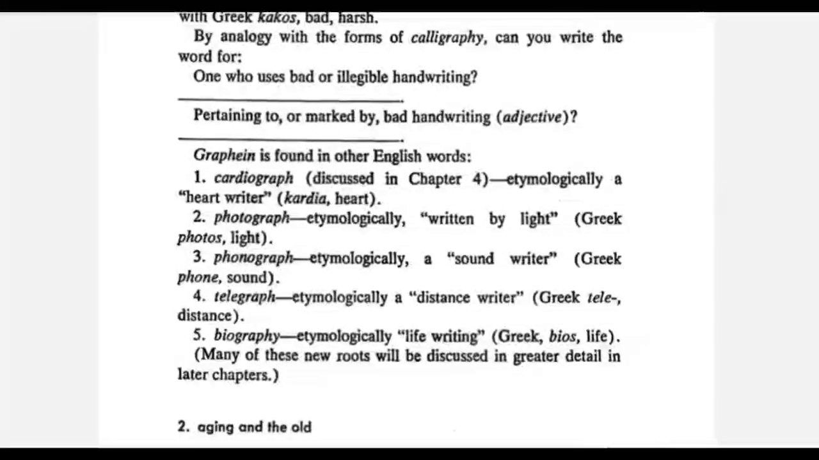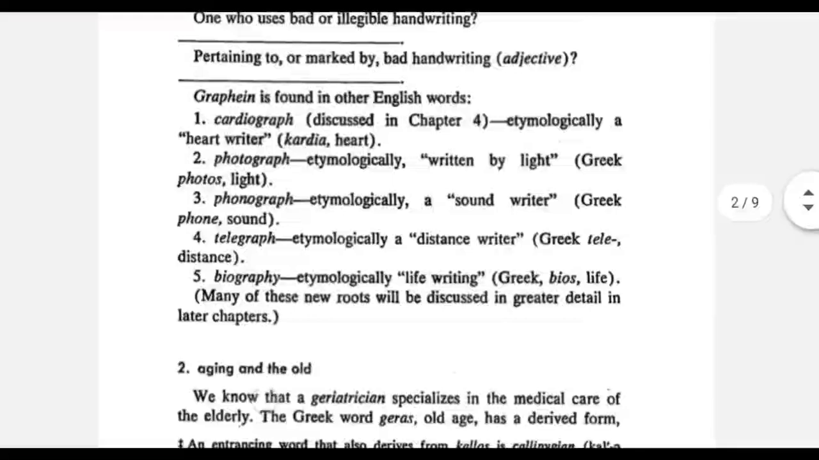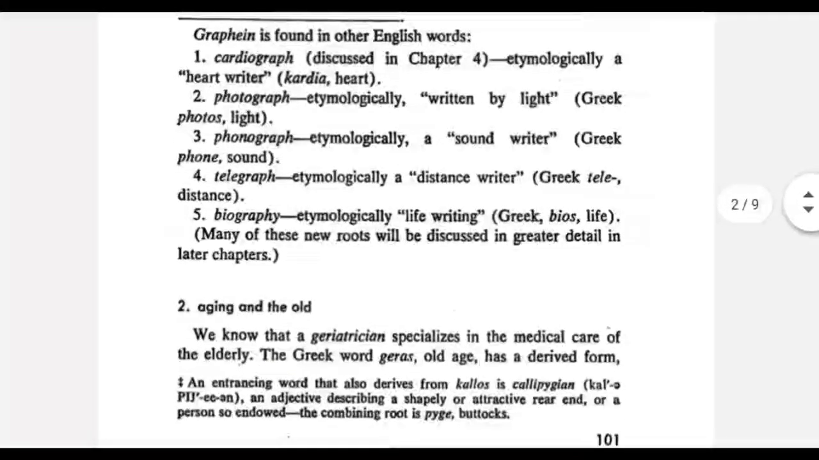The next word is cardiograph, which has the roots kardia, which means heart, plus graph, which means writer. So cardiograph is someone who writes from the heart, or a heart writer. The next word is photograph, which I'm sure everyone must know. It has the roots photo, which means light, plus graph. So photograph means writing or written by light.